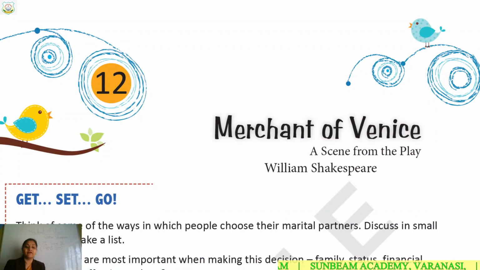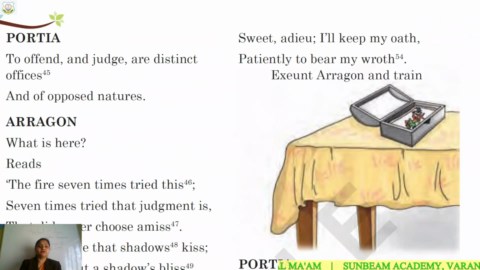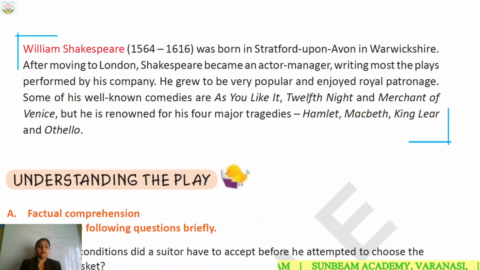Merchant of Venice. Chapter 12. In this chapter, there is a scene from the play. The name of the play is The Merchant of Venice, and only a scene has been given in your syllabus, written by William Shakespeare. So, William Shakespeare, first of all, we will come to know about the writer.